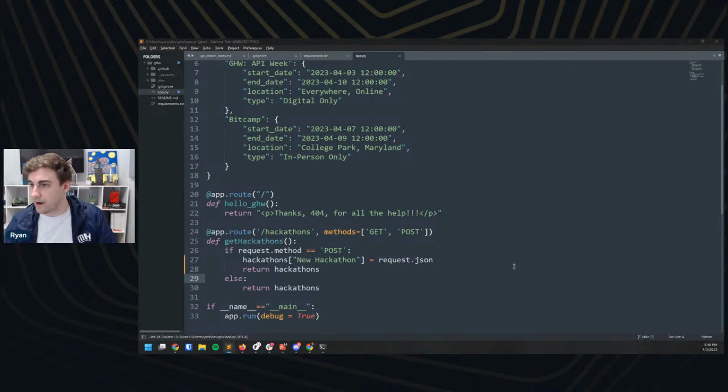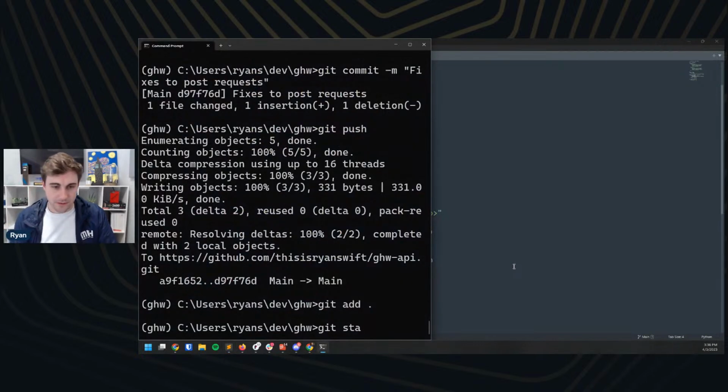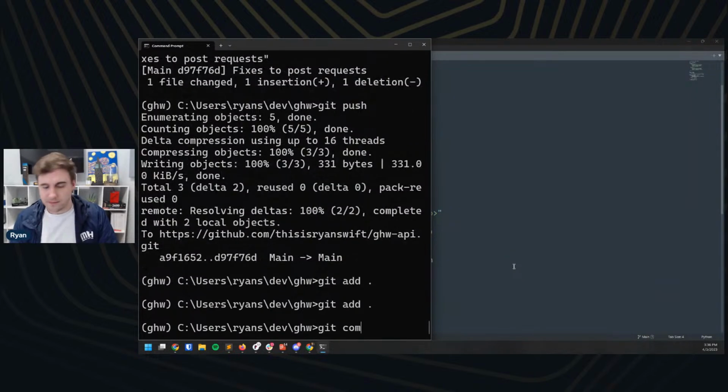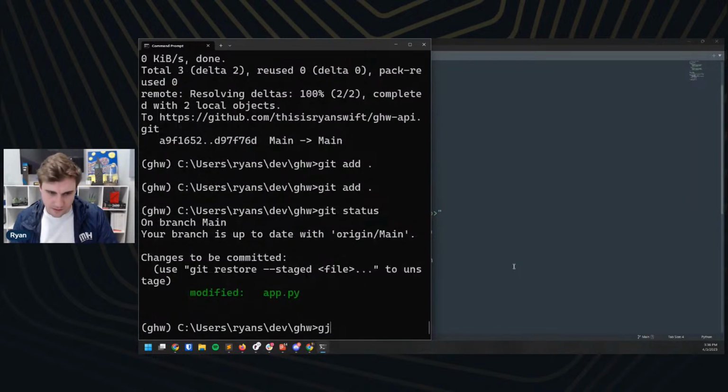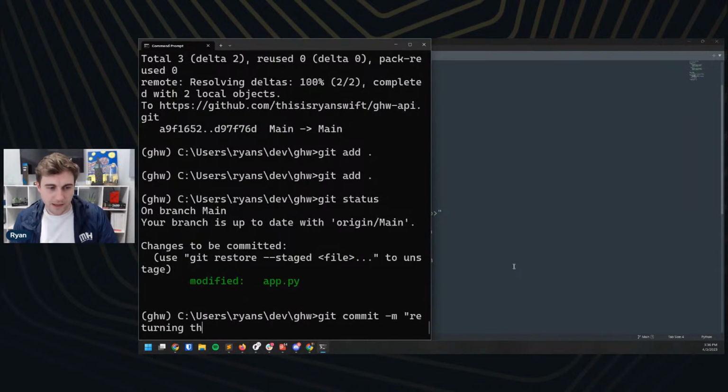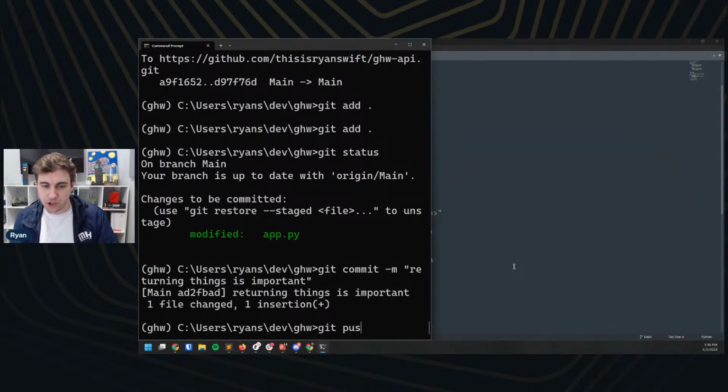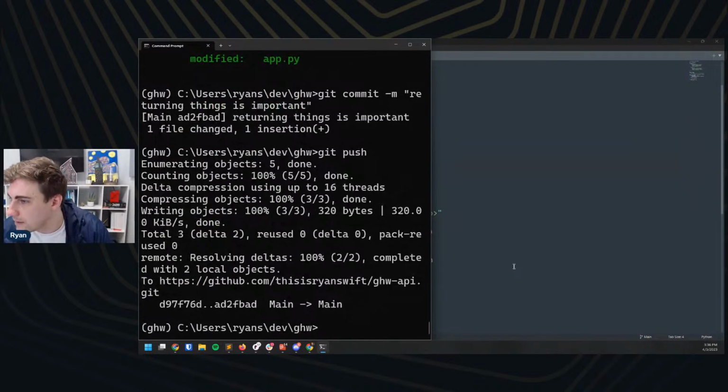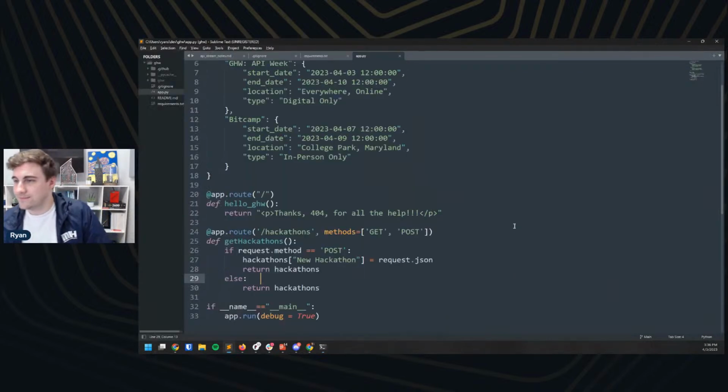That is a fair thing to be worried about. Let's do git add dot, git status, good. git commit -n. Returning things is important. And if we do git push, let's take a look at what happens there. We're gonna have to wait for that to deploy again. Great.